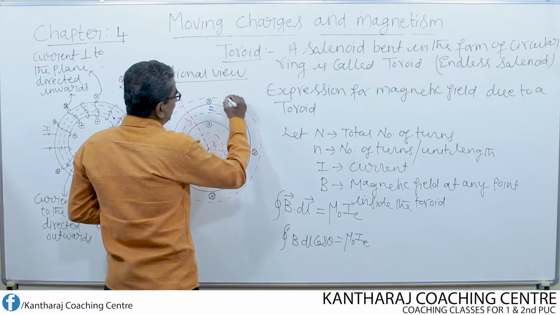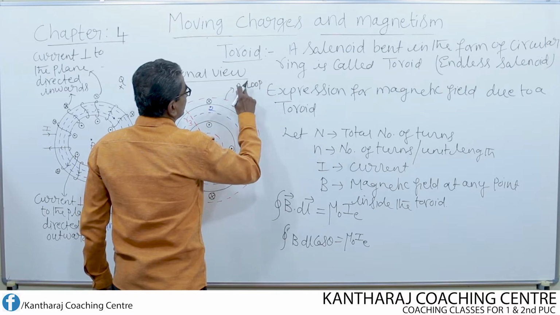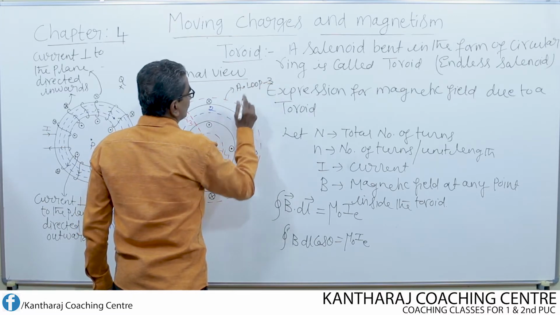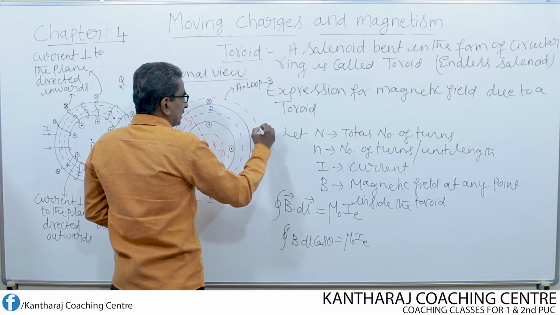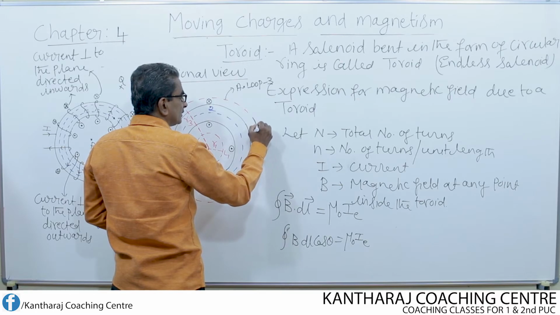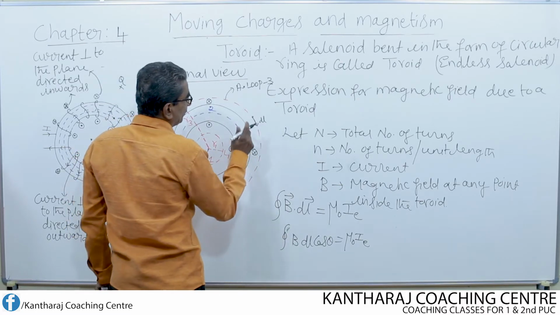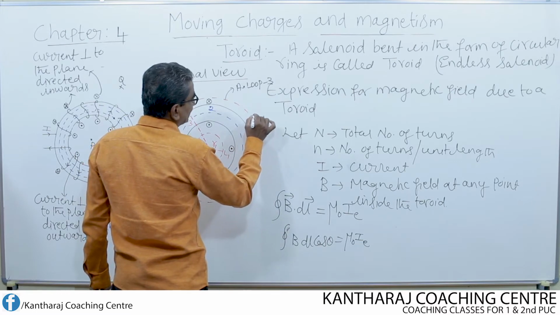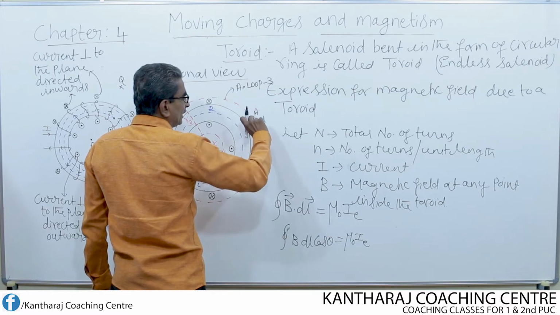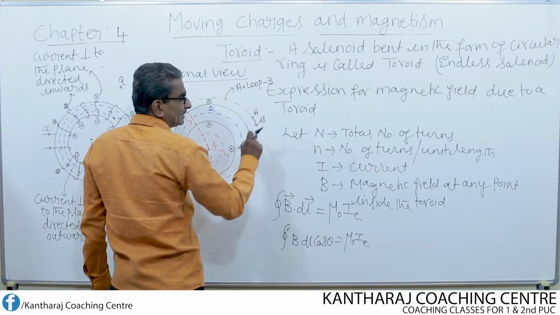If this is Amperian loop 3, and if I consider a small portion on this Amperian loop of length dl at a point, say for example this is the point, let us call this point A. At the point A, I have chosen only a small portion of the Amperian loop whose length is nothing but dl.